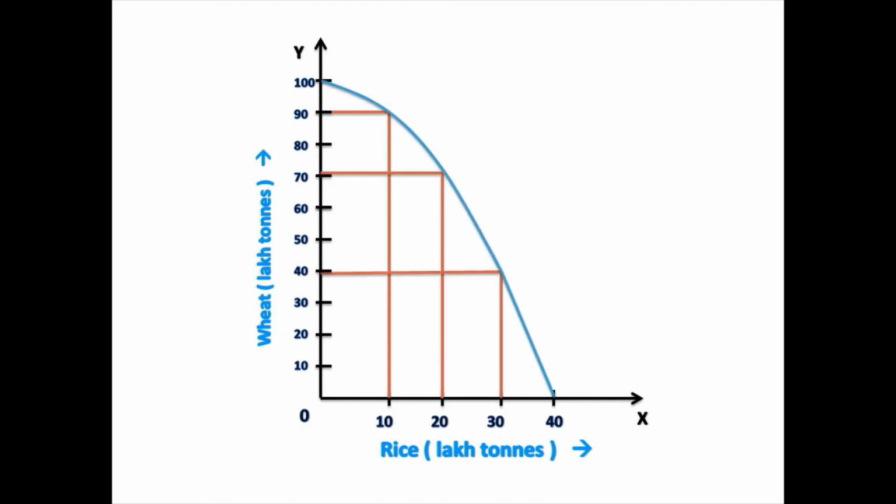By allocating all the resources to the production of wheat, the producer can produce 100 lakh tons of wheat. On the other hand, if all the resources are allocated to the production of rice, 40 lakh tons of rice can be produced. Alternatively, the producer can combine the production of wheat and rice as indicated by points B, C, and D on the PPC.